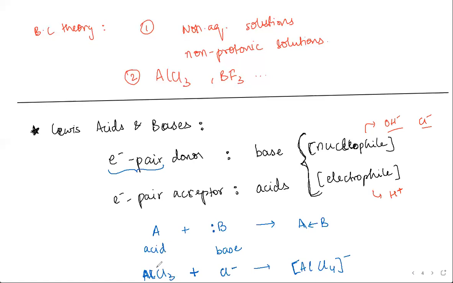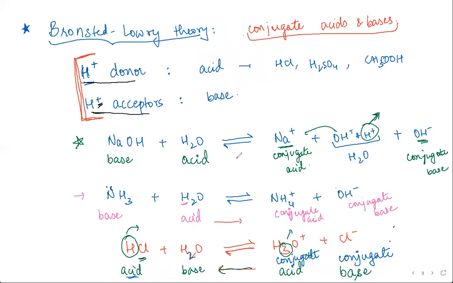So here AlCl3 acts as an electron pair acceptor, which is why it is classified as a Lewis acid. And Cl minus is a Lewis base. Bronsted-Lowry theory also confirms the basic properties of Cl minus, because Cl minus is basically a conjugate base.